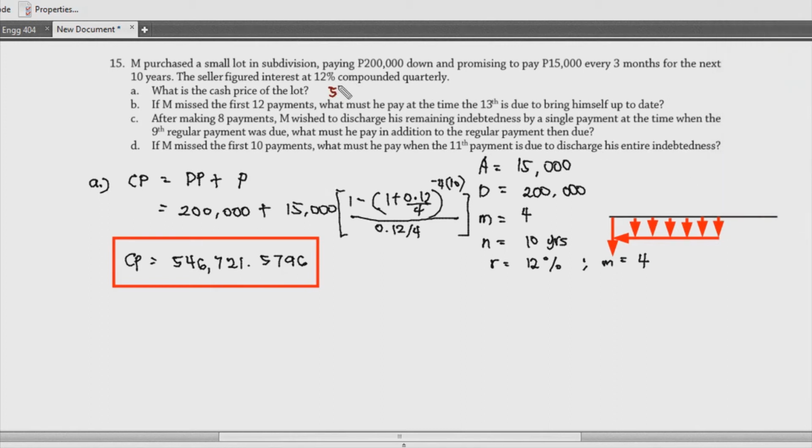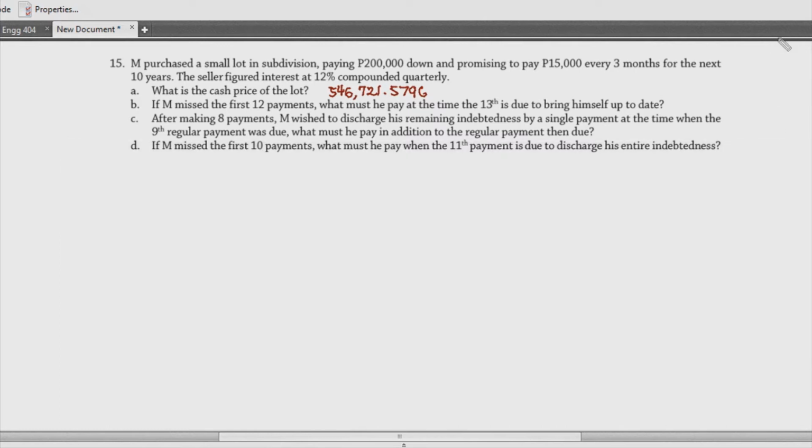That's 546,721.5796. Okay? And then we can proceed with the other computations. Okay. So for B, if M is missing the first 12 payments, so ito, kailangan na nating magawa ng cash